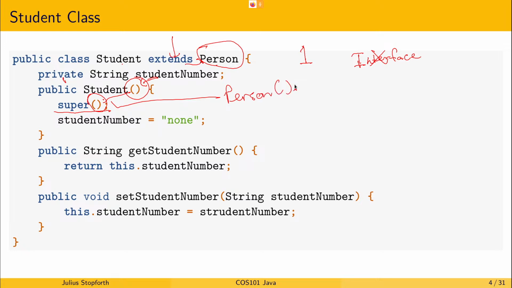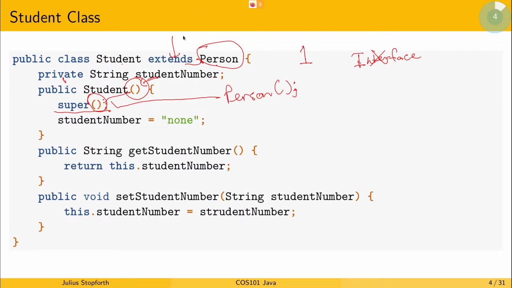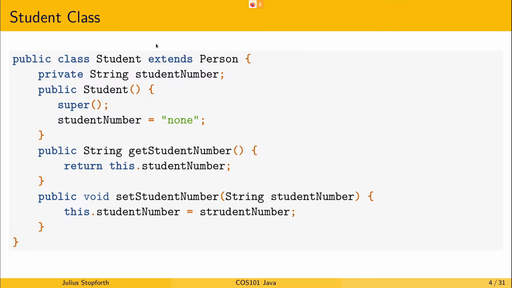Okay, so just a quick recap. It's calling the person constructor, which is on the previous page, and it will set the name to some default value. All right. So in this example, there's no parameters in the superclass. Yeah, there's no parameters for the constructors. Yes. And the student is a subclass of person. Yes. So we can say extends. Yeah, so the keyword is extends.